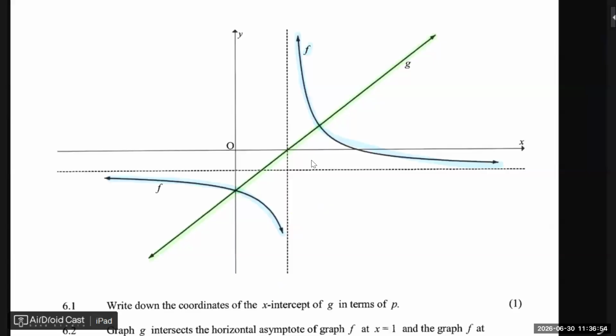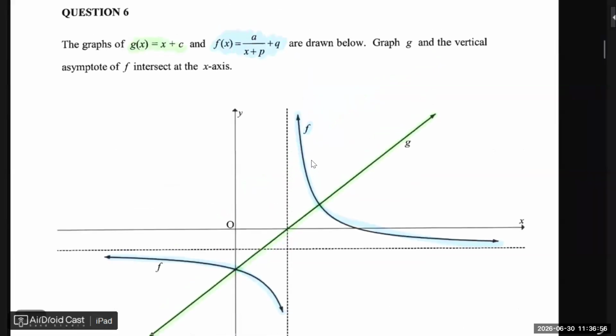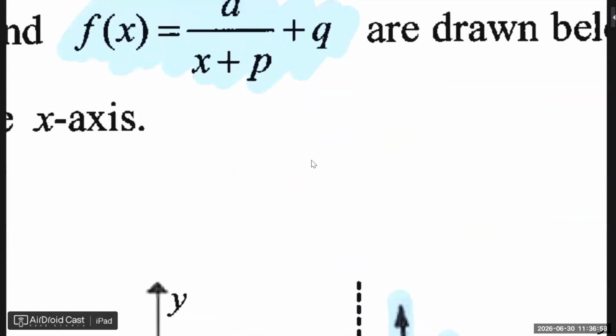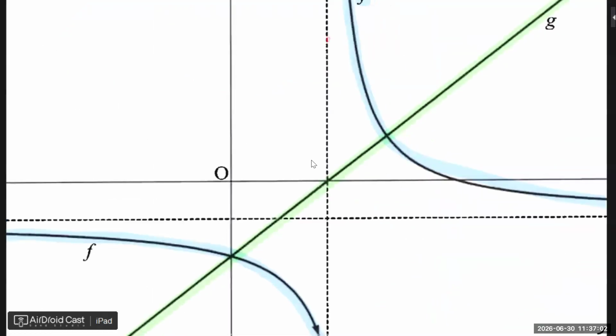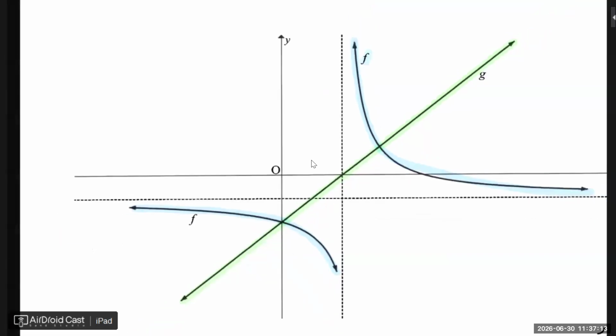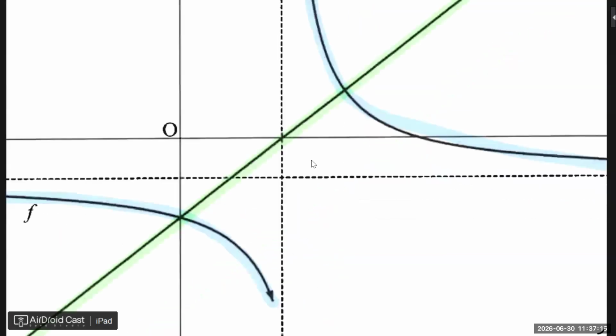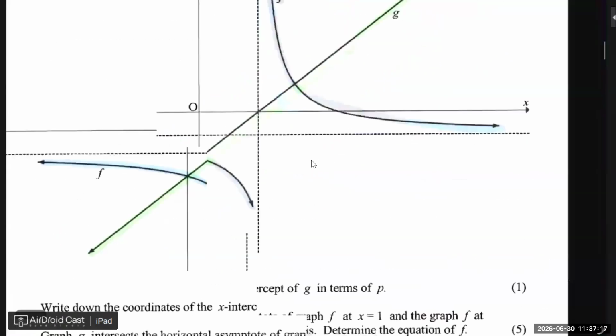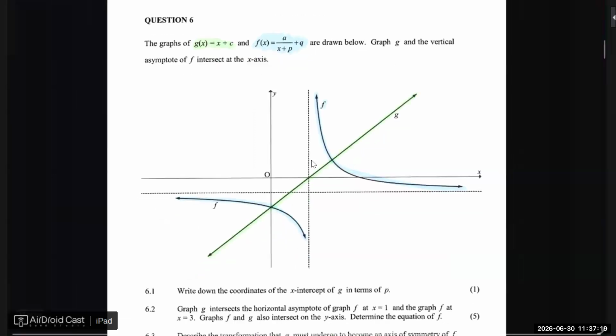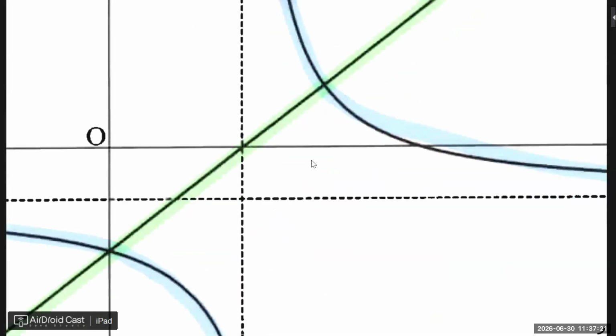Now, for 1 mark, write down the coordinates of the x-intercepts of G in terms of P. It is negative P. Because if it was negative P there, then this value would have just been P, right? But now that value should be negative P, so that what's standing there is eventually positive. So it's negative P. So where is that now? The x-intercept in terms of P is just negative P.